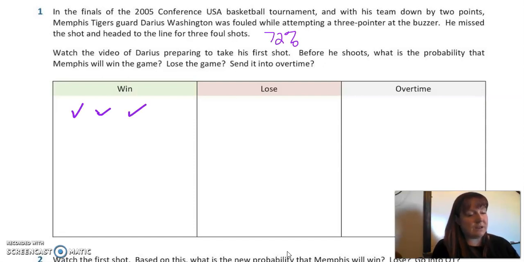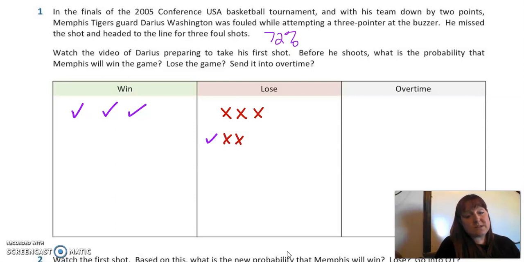We're just going to do that with a little check mark. That is a really ugly check mark in the middle. Let's try that one again. Okay, so he has to make all 3 shots. What would cause him to lose the game? Well, if he missed all 3 shots, he would definitely lose the game, right? But what happens if he makes one of them but misses 2? He would still lose, right? Because they'd still be 1 point down.